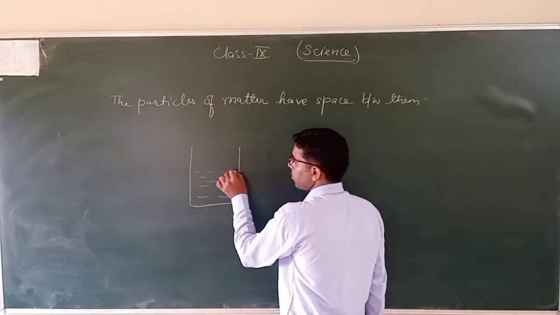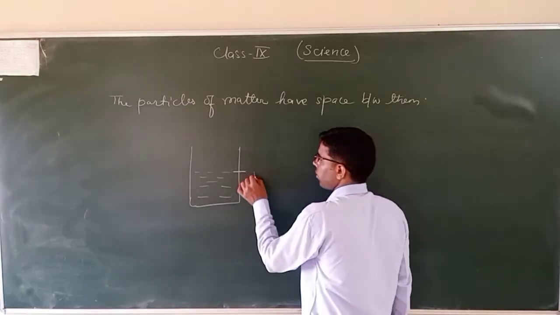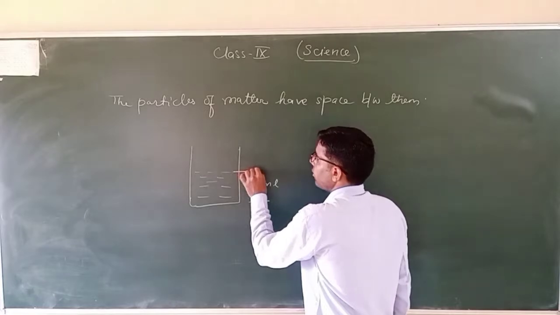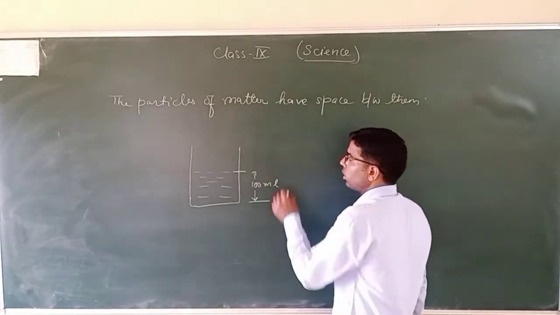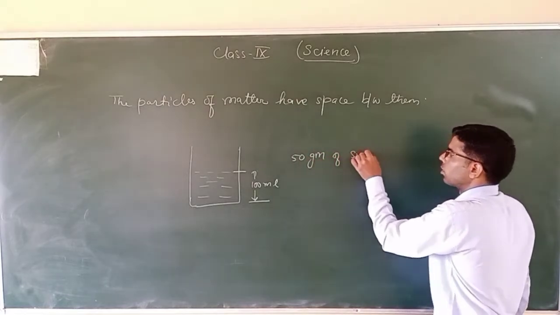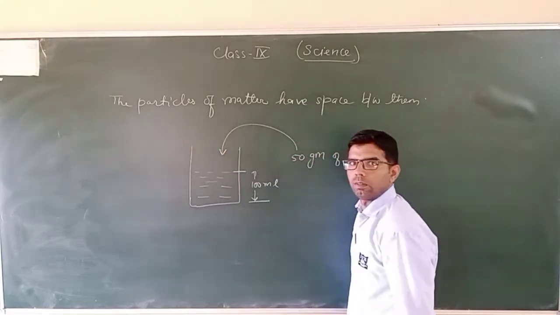Then what we'll do? We mark the level of water. Suppose we have taken 100 milliliter of water and we mark the level. Now what we have to do? We have to add 50 gram of sugar. We'll add 50 gram of sugar into this.